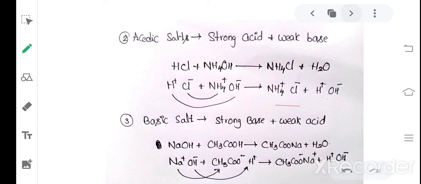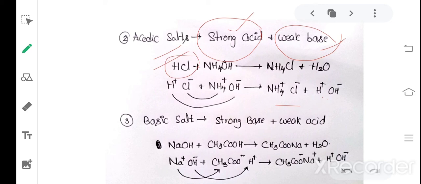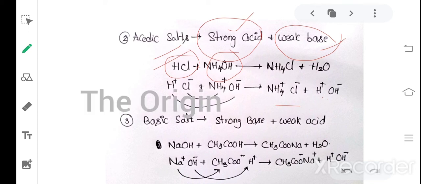Next, second, acidic salts. Acidic salts are nothing but what is produced when a strong acid reacts with a weak base. Those are called acidic salts. Let us see the example. HCl, hydrochloric acid, reacting with NH4OH, ammonium hydroxide. It produces NH4Cl and H2O.